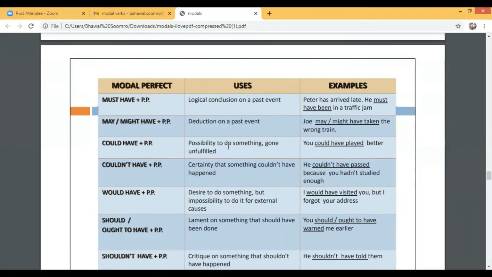Could have is possibility to do something gone or unfulfilled. You could have played better. Couldn't have, certainly that something couldn't have happened. He couldn't have passed because he hadn't studied enough. Would have plus PP, desire to do something but impossibility to do it for external causes.